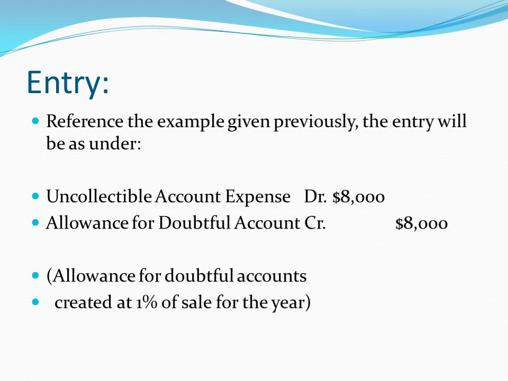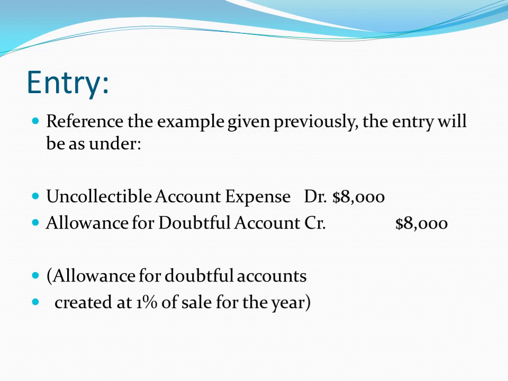Now, referring to the example given, the accounting entry will be uncollectible account expense debit $8,000 and allowance for doubtful accounts credited $8,000. And a narration is provided that allowance for doubtful accounts created at 1% of sale for the year.